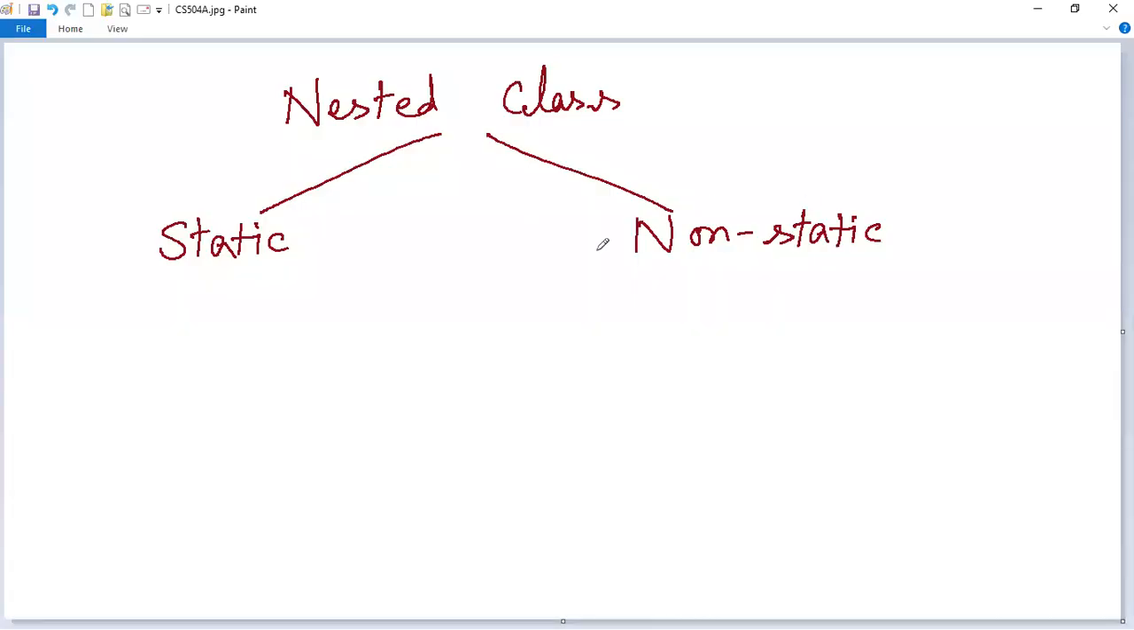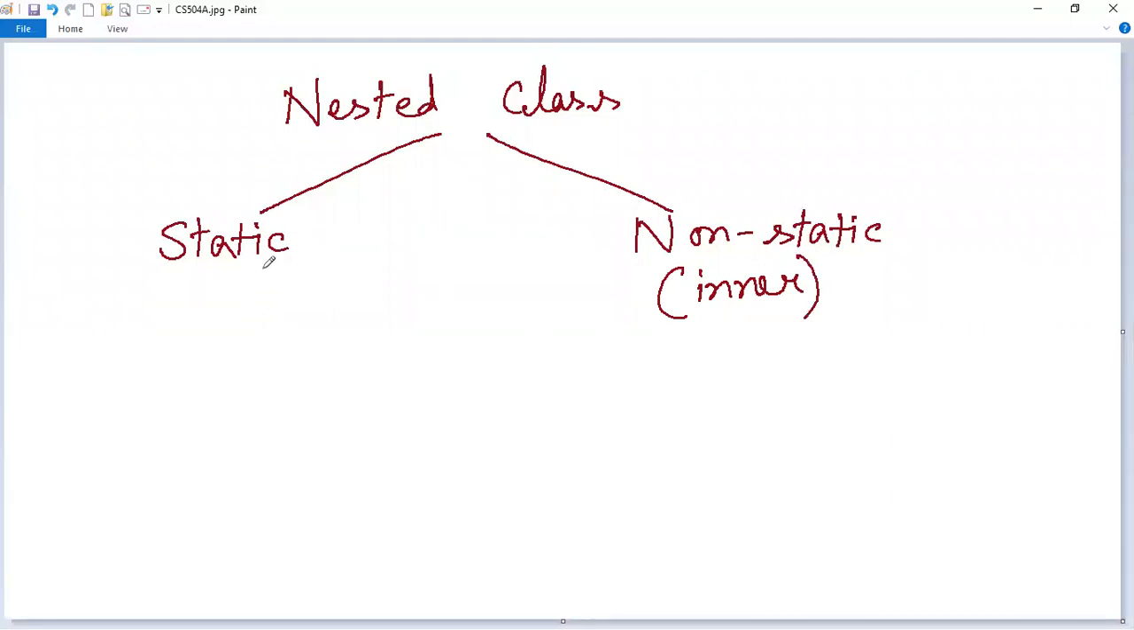So this is what I was telling. Nested class can be divided into two categories, static nested class and non-static nested class. When the static keyword is placed before a nested class name, it becomes a static nested class. If you don't write the static keyword before a nested class name, it becomes a non-static nested class. Non-static nested classes are also known as inner classes.